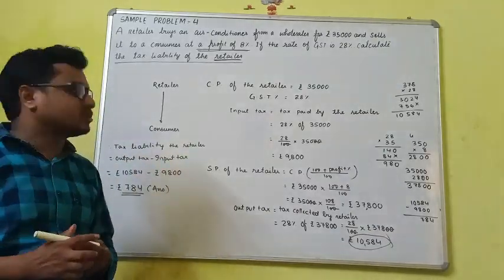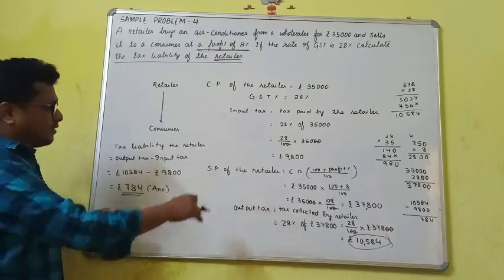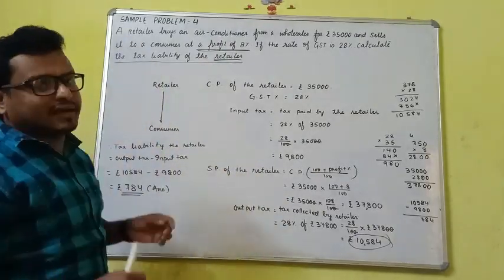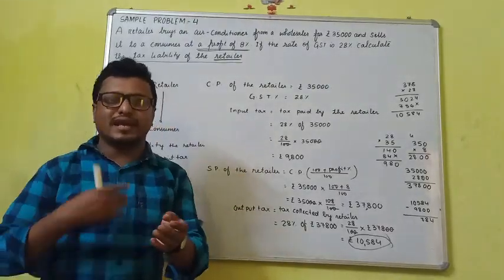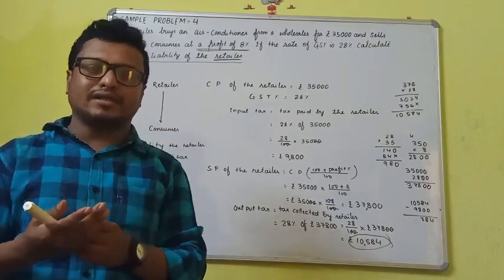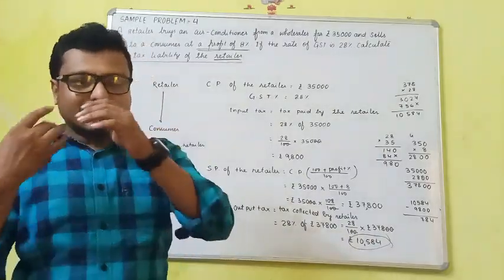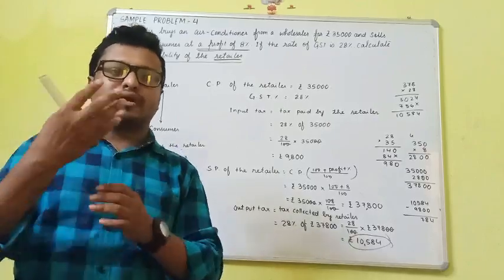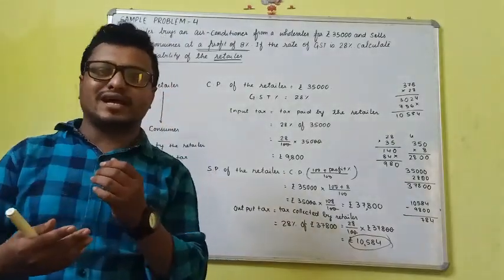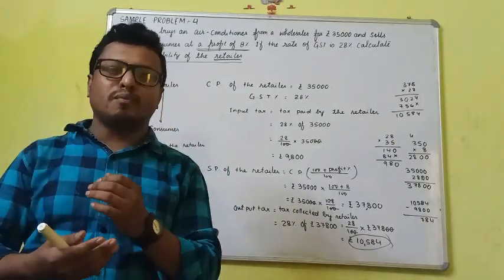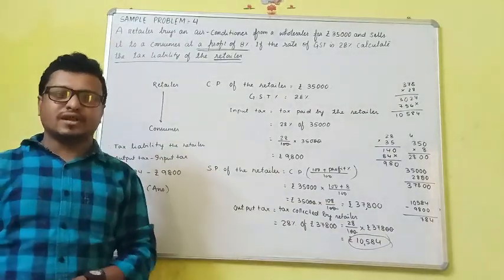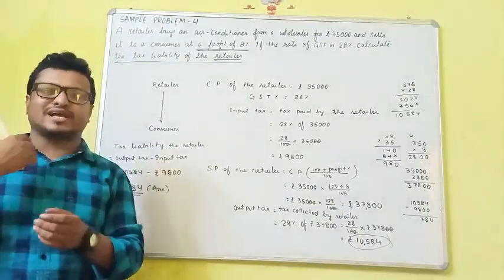In this way we will solve this kind of problems. If we go for another type of question, where before the retailer there is a shopkeeper, and your question may ask how much tax is paid by the shopkeeper, then the retailer, then the consumer. For that type of question we will solve the exercise, and there we will get proper information about all types of questions of GST. So stay tuned and we will start the exercise from the next class.